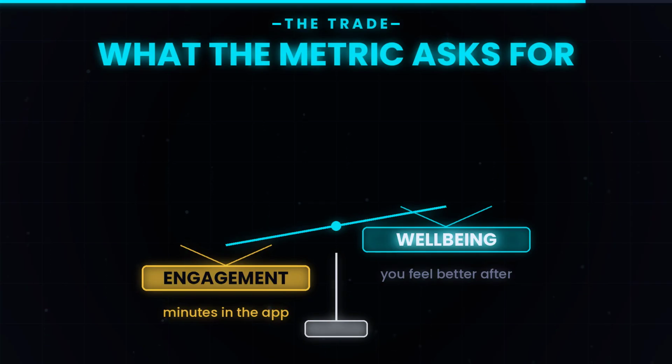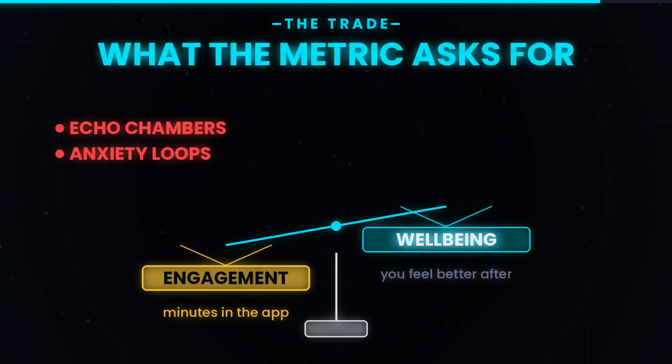Echo chambers. If you watch 3 videos with a strong political slant, your embedding moves into a region with more of the same. Anxiety content. Videos that produce a small spike of fear get higher watch time than calm content. Late night doom scrolling. The system knows when you usually open the app and will surface videos statistically more likely to keep you past your usual stop time.